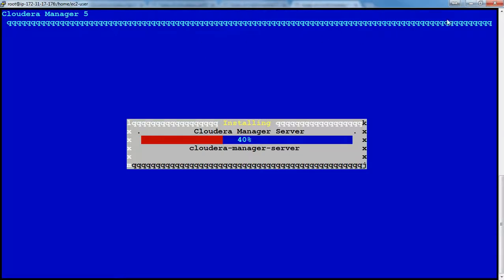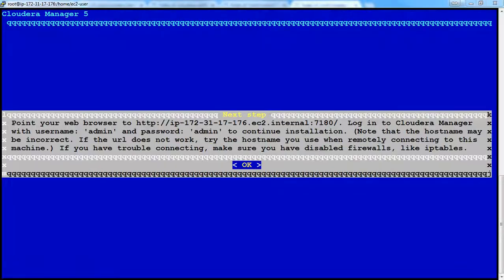So this will take some time. I'm going to pause the recording, and it is currently the installation going to get complete. By default, it will install an embedded database called PostgreSQL, and once the installation gets over, it will prompt and say to point your web browser to the host name of the machine and then 7180, which is the default port number, and then admin.